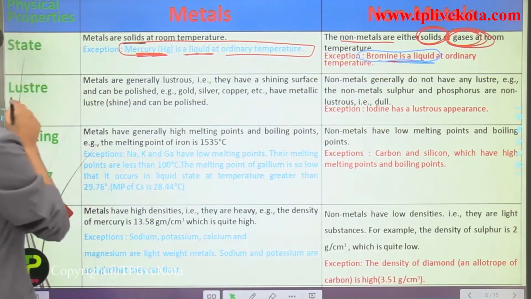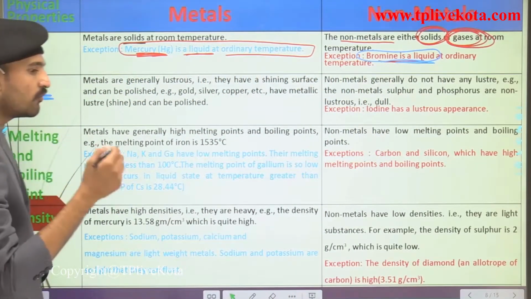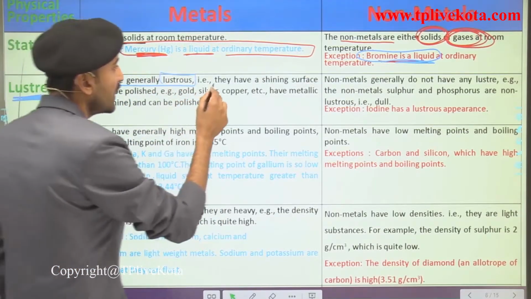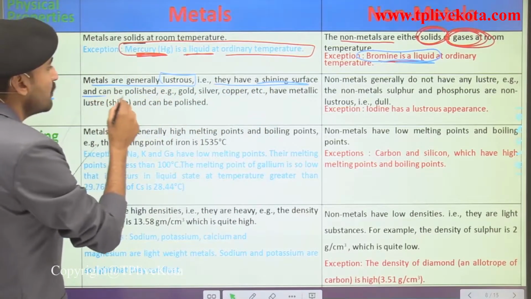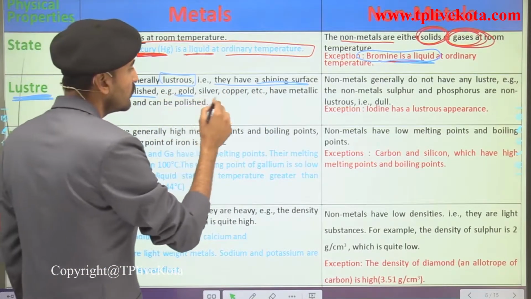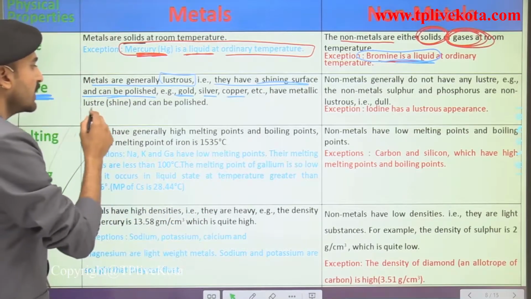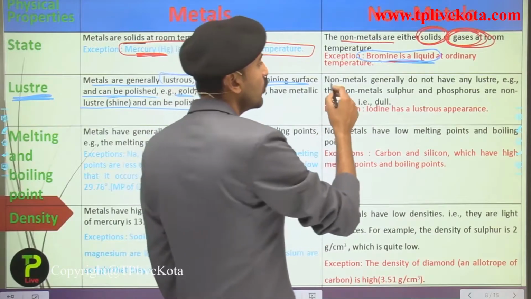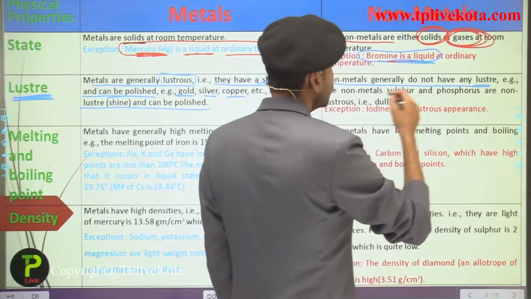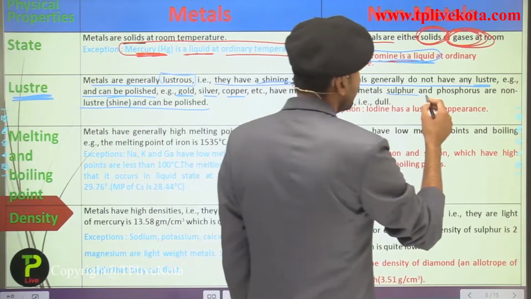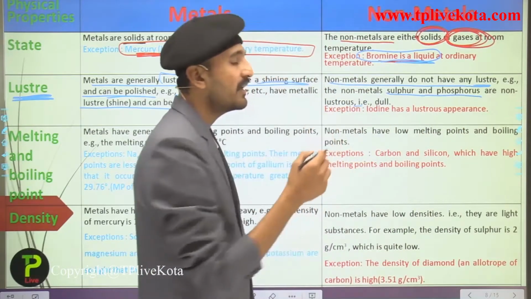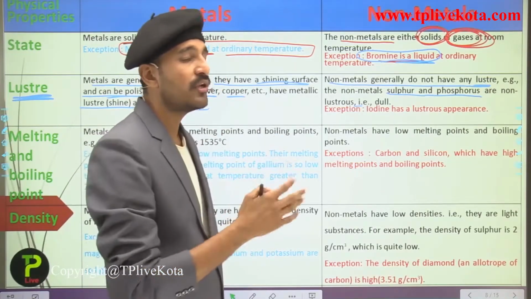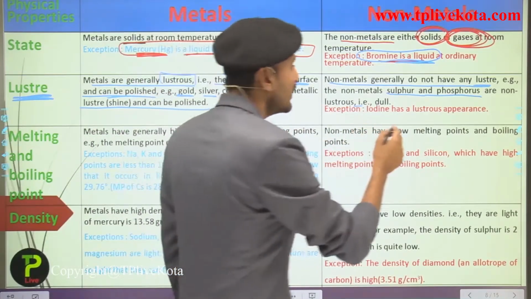Now moving to the second point, that is luster. So what is luster? That is the shining property. The metals are generally lustrous, that is, they have a shining surface and can be polished. You can see gold, silver, copper have the metallic luster and can be polished. Now talking about the non-metals, the non-metals do not have luster, that is, they do not shine. Here you can see sulfur and phosphorus, these are non-metals that are dull in nature. Now there is an exception, that is iodine. Iodine has a lustrous property.